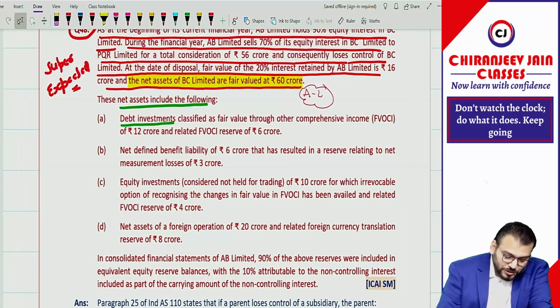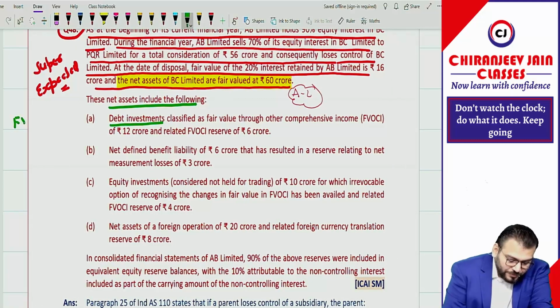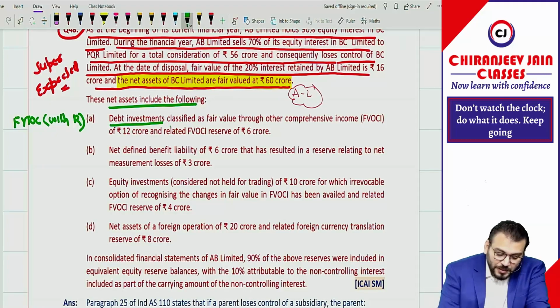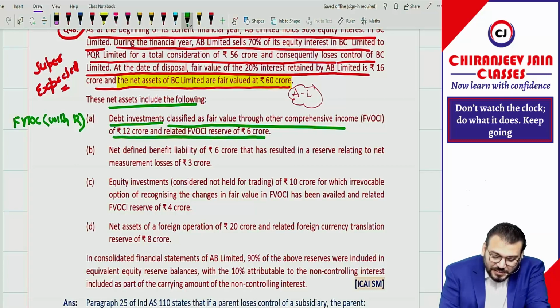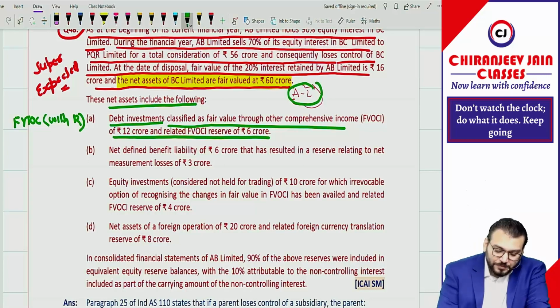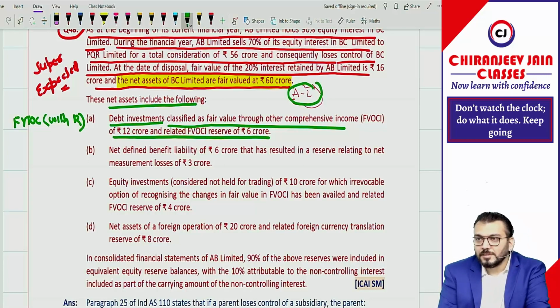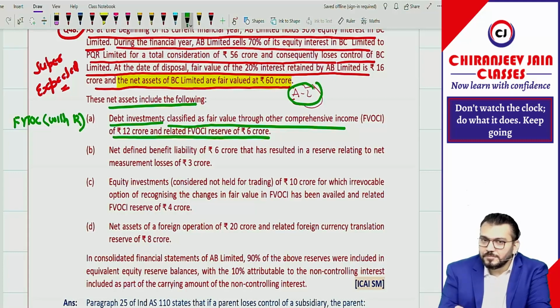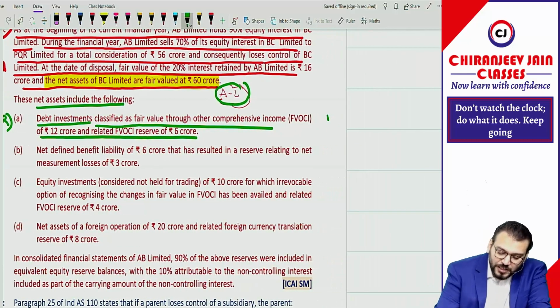I will not ask. So this will be what? FVTOCI. If I am saying so, this will be with recycling. Correct. That is given. Classified as FVTOCI of 12 crore and related FVOCI reserve is 6 crore. Just try to understand. This asset includes 12 crore. But there is one FVOCI reserve.